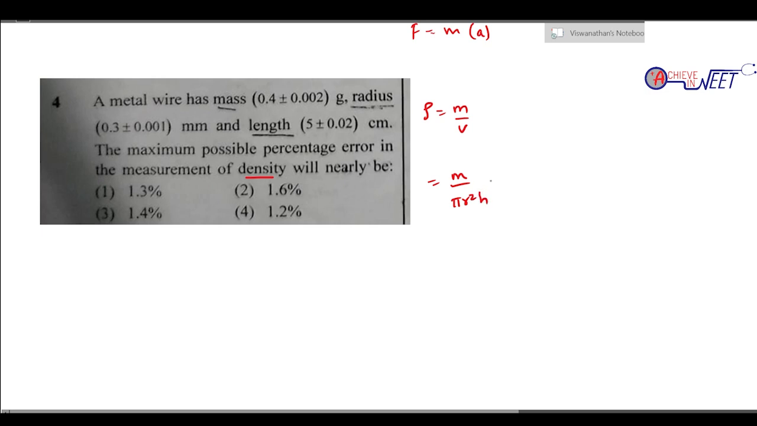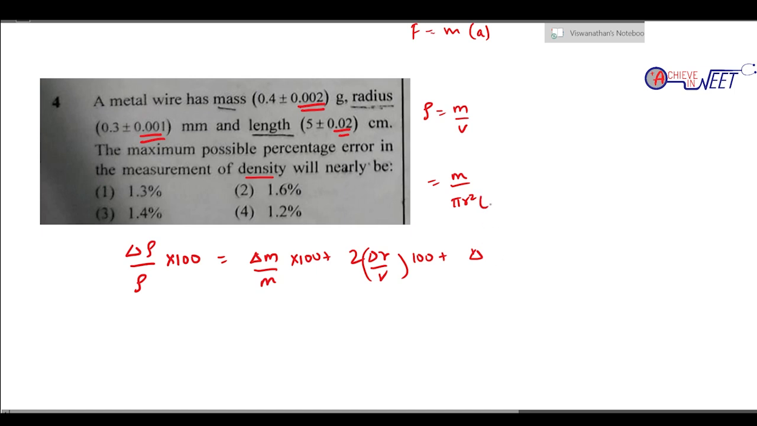They are asking the maximum possible error in the measurement of density. So what is the error in the measurement of each case? This is the error in mass, this is the error in radius, and this is the error in the length. So I can very well say delta rho by rho into 100 is going to be delta m by m into 100 plus 2 delta r by r into 100 plus delta L by L, height or length, whatever it is. I think L would be a much better case, into 100.